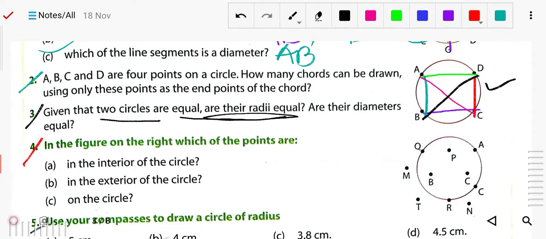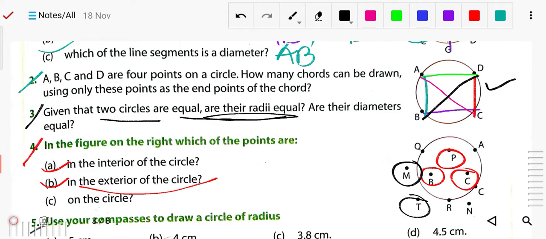Now number 4, in the figure on the right, which of the points are in the interior of the circle? So which are the points which are interior? You can say P, B, C are the interior. Number B, exterior of the circle. Exterior means M, you can say. Like M, N, and T.